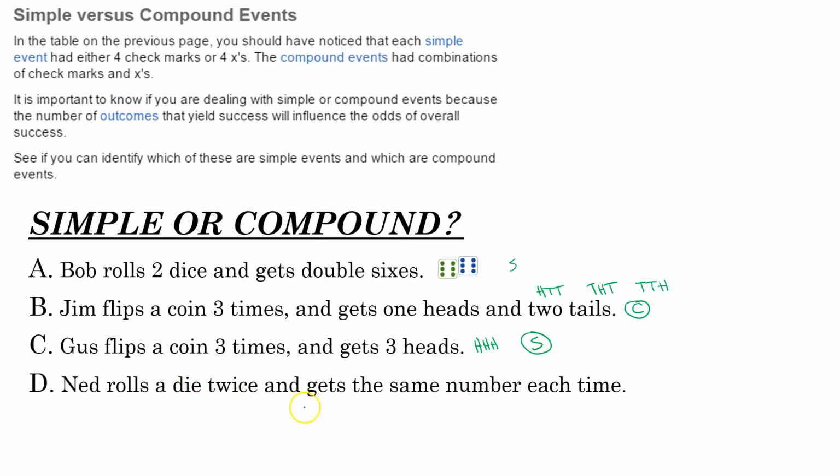Ned rolls a die twice and gets the same number each time. You might jump on simple for that one, but you could have got a 1 and a 1, or a 2 and then a 2, or a 3 and then a 3, or a 4 and then a 4, or a 5 and a 5, or a 6 and then a 6. So there are 6 ways to get that. So that is a compound event.